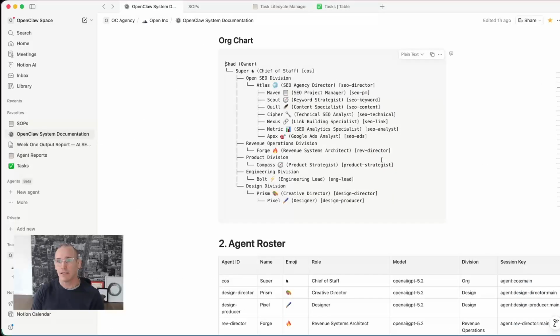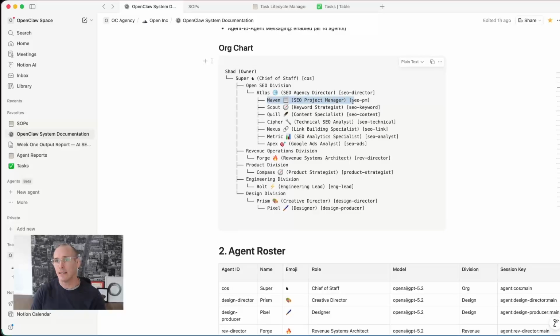If we look at our system in the roster of agents, we have Maven, who, as I mentioned, is the project manager. We have Atlas, who is their supervisor, who runs the SEO agency. And above them is Super, who is the chief of staff of the entire organization.